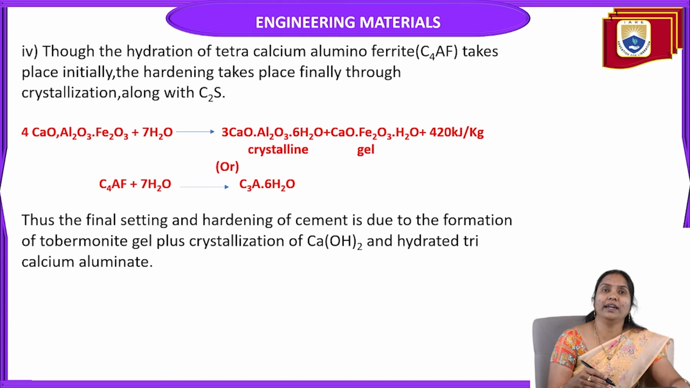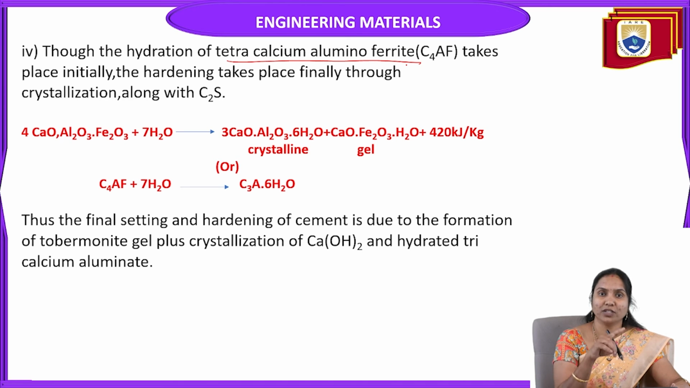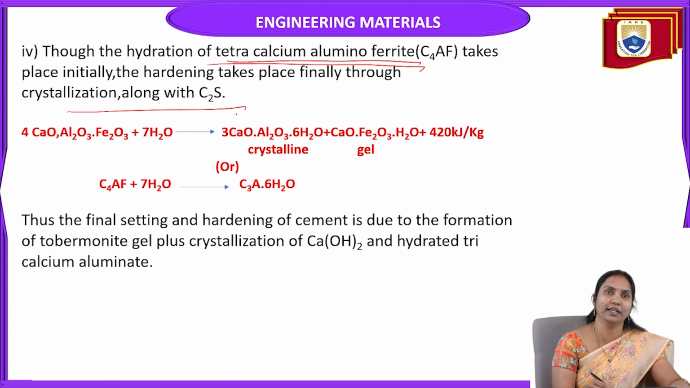And finally, through the hydration of tetracalcium aluminoferrite. In the first stage, tricalcium aluminate reacts immediately. In the second, from 2 to 7 days, tricalcium silicate reacts. And from 7 to 28 days, dicalcium silicate is hydrolyzed, giving tobermorite gel and crystalline compounds. In the same way, the hydration of tetracalcium aluminoferrite takes place initially, between 7 and 28 days, and the hardening takes place finally through crystallization along with dicalcium silicate.